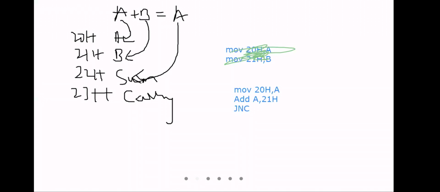Let's say, what should happen if there is carry? Move to 23H, sir. Move 20H, comma A, add A, comma 21H, JNC carry.